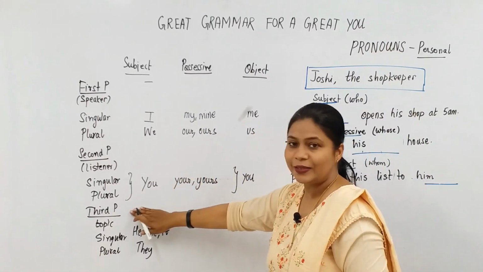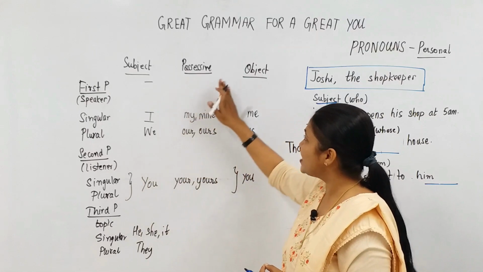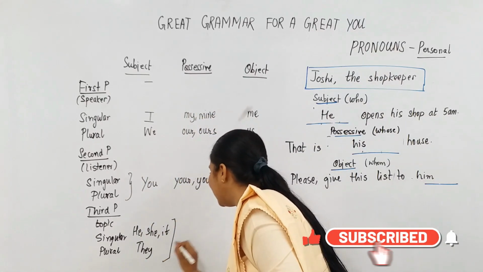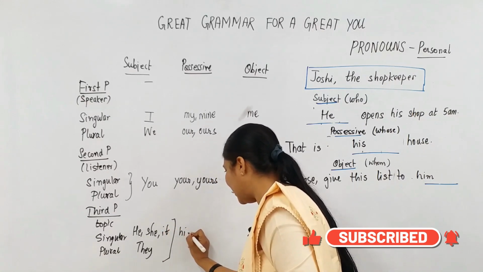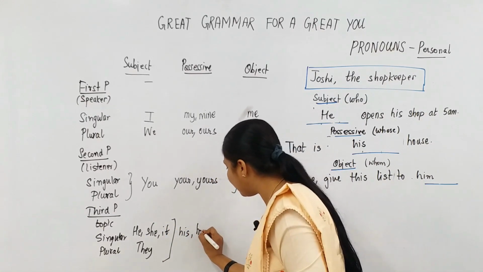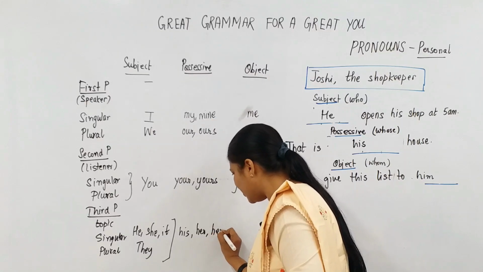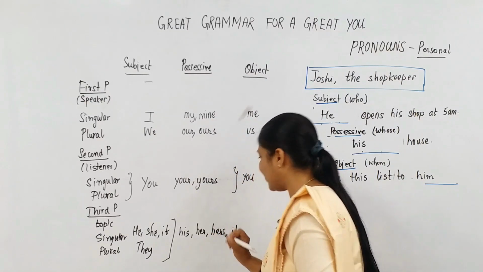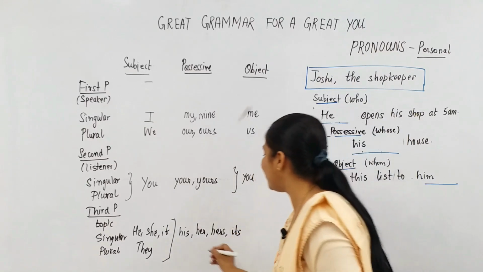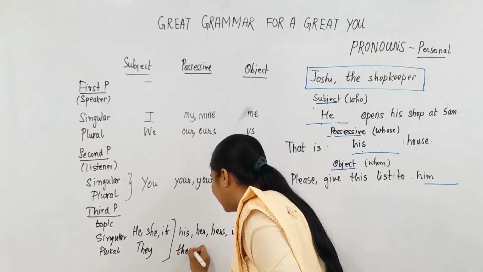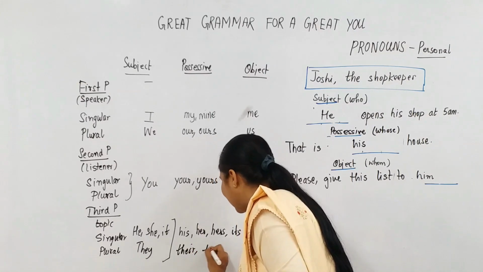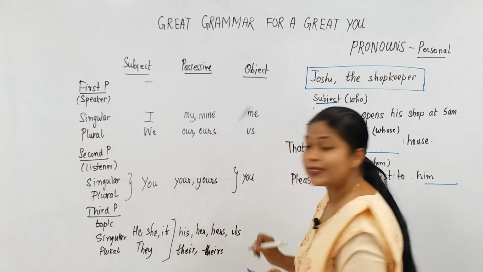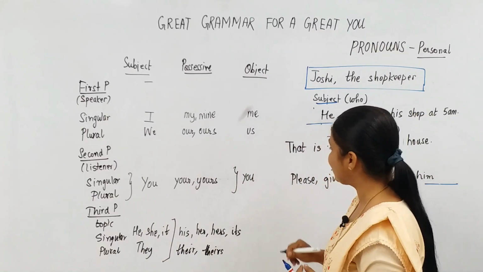Possessive, third person. To be more clear, possessive pronoun, third person. You have a little longer list here. So for the singular, you have his, you have her, you have hers, and you have its. And for plural, you have their and theirs. Yes, the usage is different. We're going to come to that in some time.